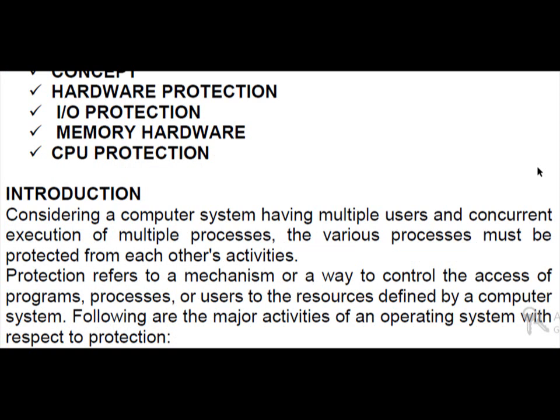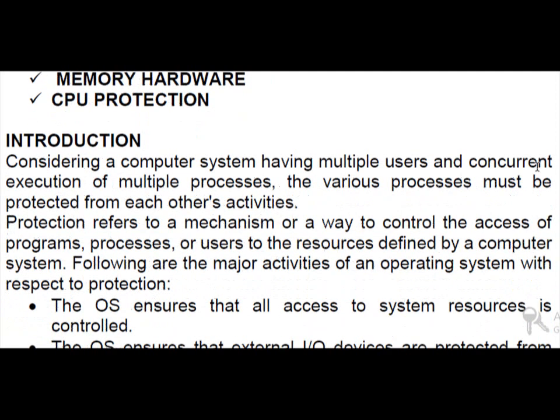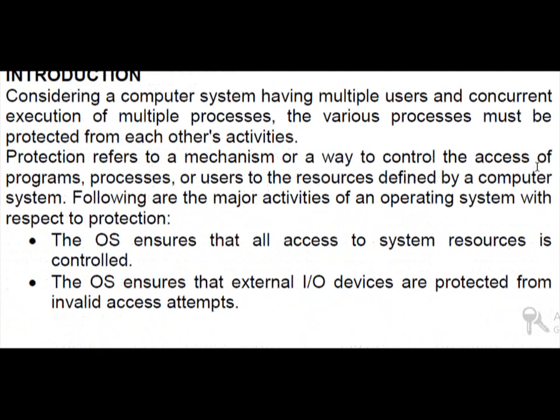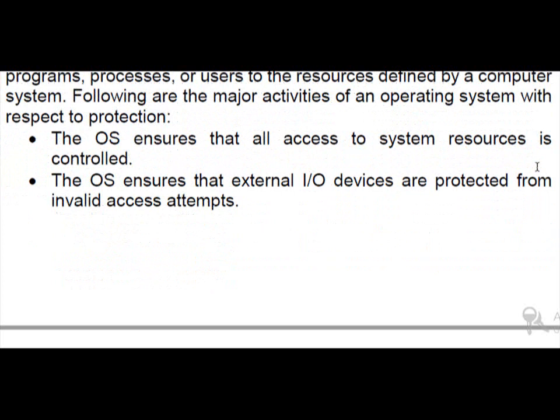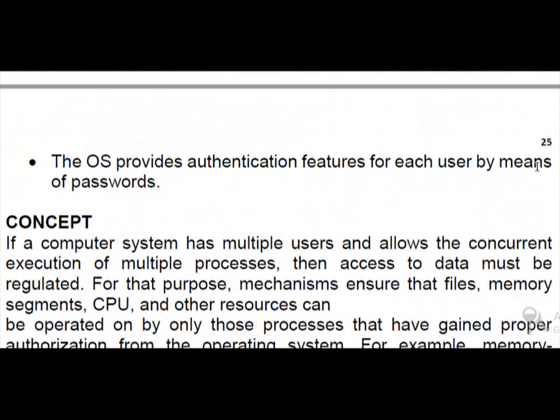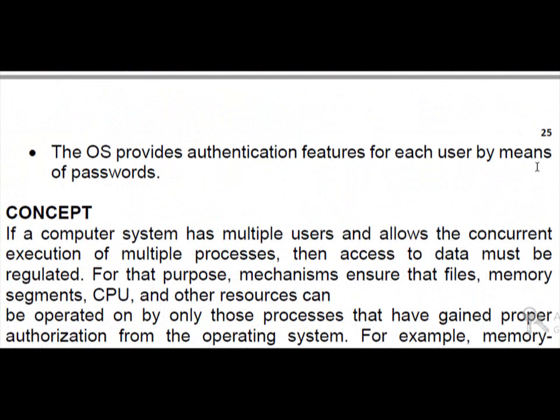Here are some major activities with respect to protection. The operating system ensures that all access to system resources is controlled. The operating system ensures that external IO devices are protected from invalid access attempts. The OS provides authentication features for each user by means of passwords. So these are only some measures for protection that we generally apply using our operating system.